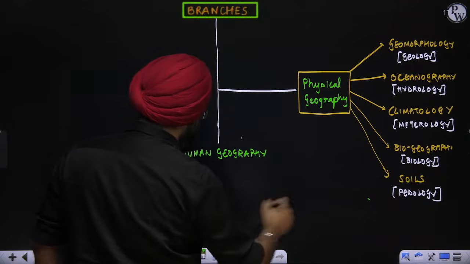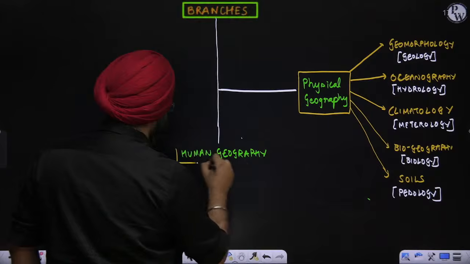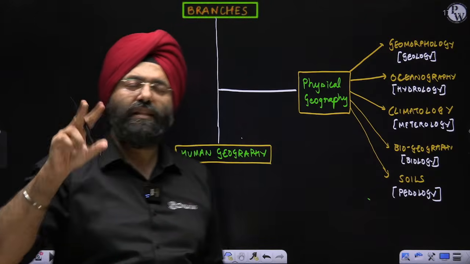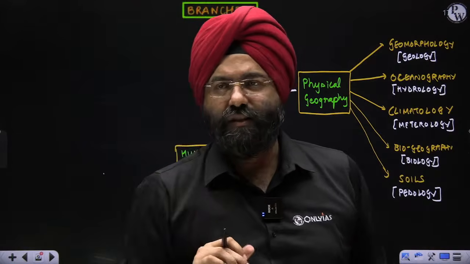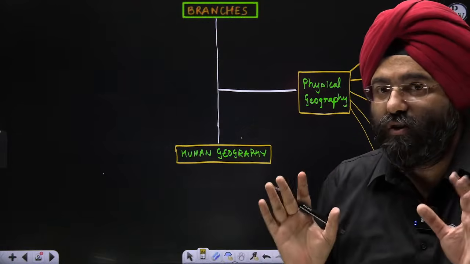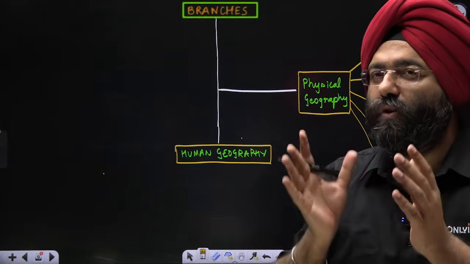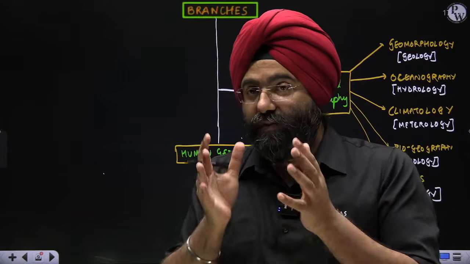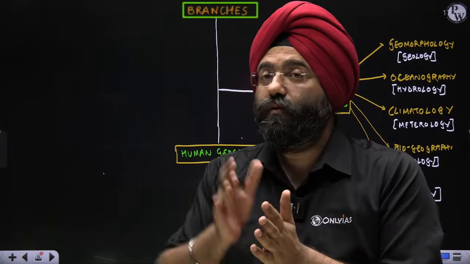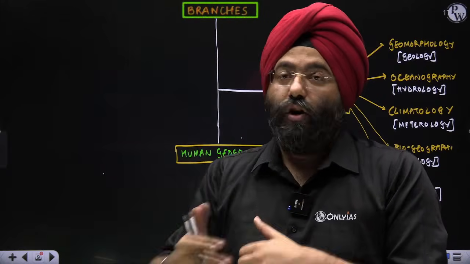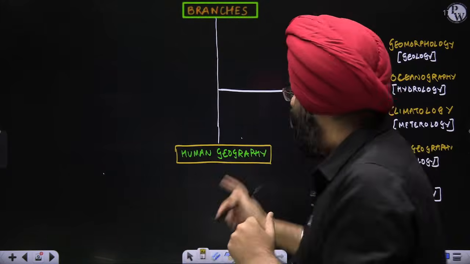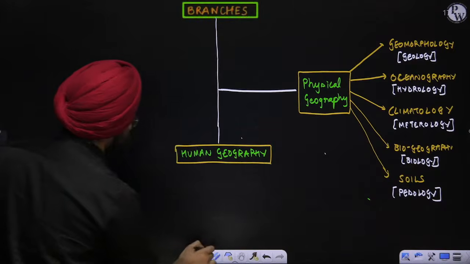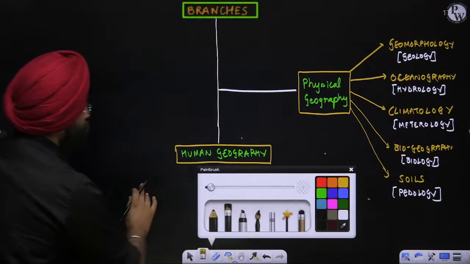Now, when I'm talking about human geography, people will ask me, sir, is human geography important? Please remember, whether it is prelims or the mains, any subject that you study, even if you are studying economics, you need to know about the resources. The subject of geography is basically the mother of all these subjects, the social sciences. That is why knowledge of geography becomes important if you want to solve questions even of economics, or if you want to do some policy planning. So when I talk about human geography, let us understand the various parts and from which subject they have been inspired.